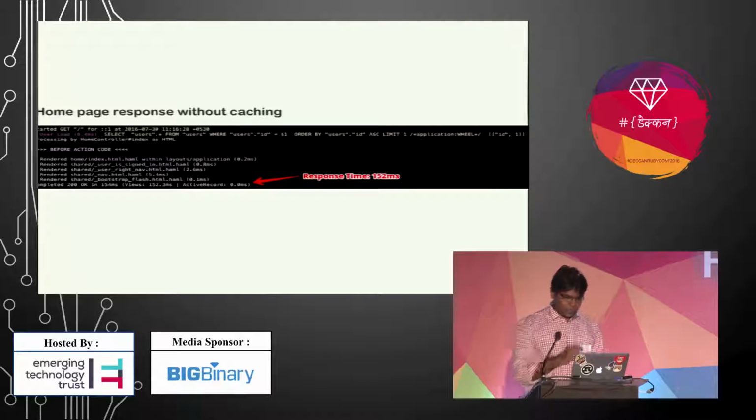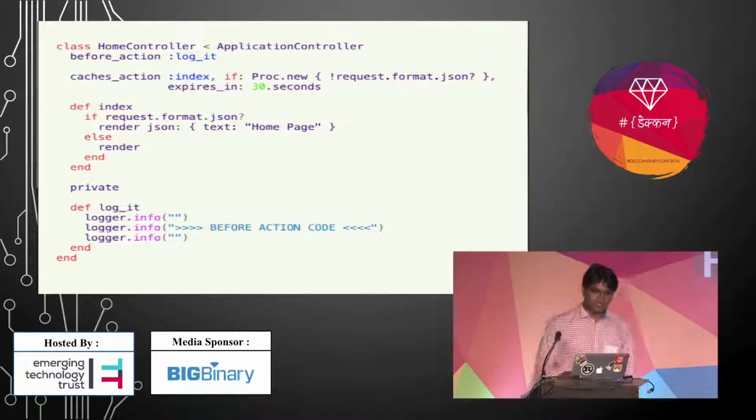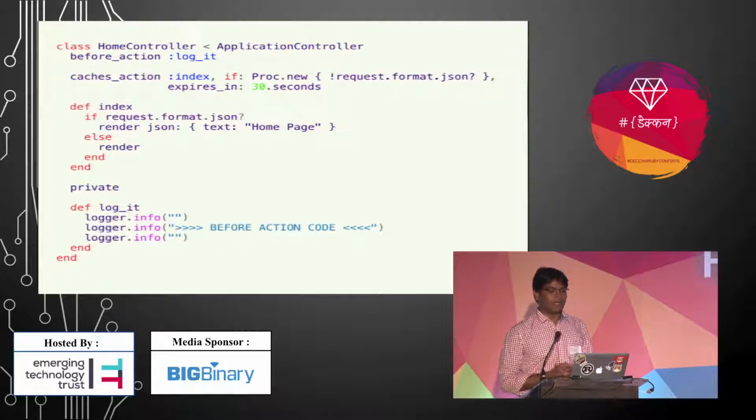So you can see for the first request, this is without caching, so it runs as it is. The response time is 152 ms. Weird. Okay, so let's cache that action using action caching. Action caching gives us this caches_action helper, and we just need to pass that action name.